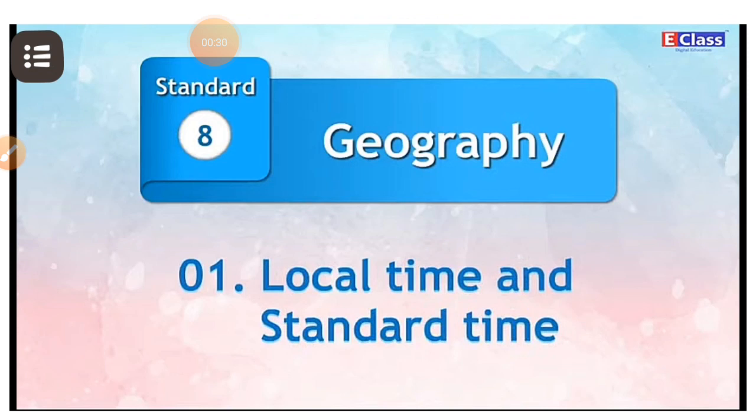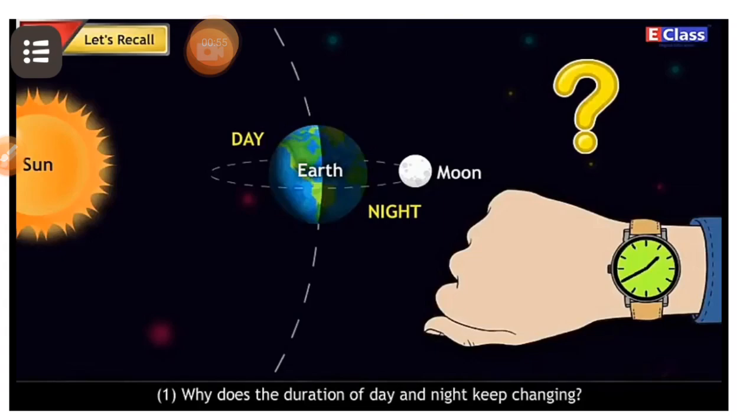Introduction. We know that the planet on which we live is known as Earth. We have been learning that the Earth takes 24 hours to rotate around itself and 365 days to revolve around the Sun. Let us recall the following questions that you have already studied in the previous classes.